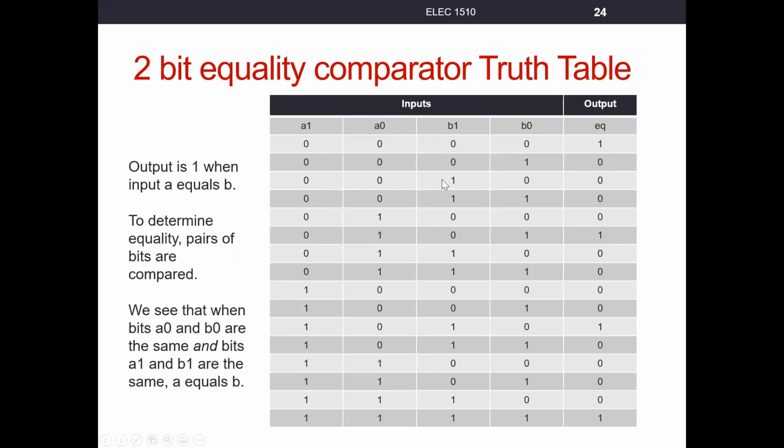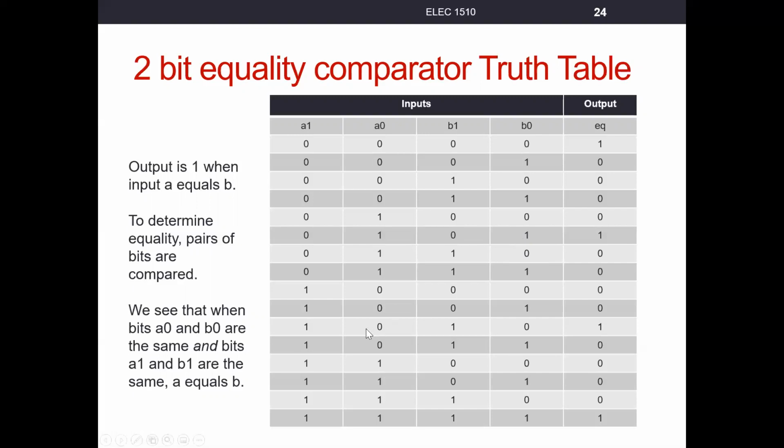As we go down, for these first 4 entries, the decimal equivalent of A is 0, but then the decimal equivalent of B here is 2. Is 0 equal to 2? No, our output's 0. Is 0 equal to 3? No, our output's 0. As we fill in the truth table, we see that there are only 4 cases where A equals B. A will equal B when A is 0 and B is 0, and when A is 1 and B is 1. I'm talking decimal numbers; you can see the binary patterns here.